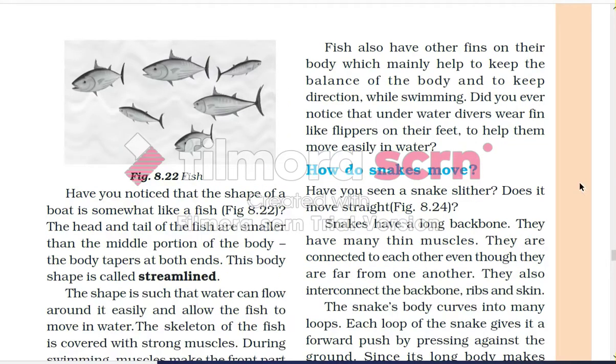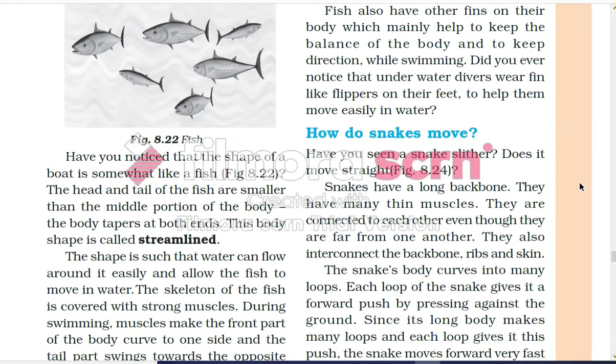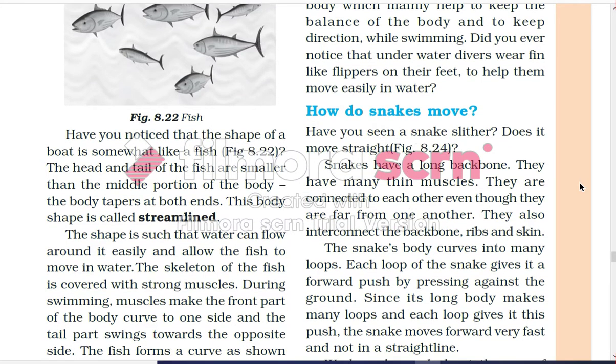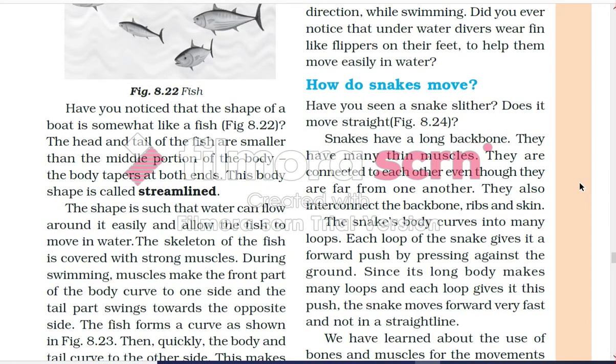Fish also have other fins on their body which mainly help to keep the balance of the body and to keep direction while swimming. Did you ever notice that underwater divers wear fin-like slippers on their feet to help them move easily in water?